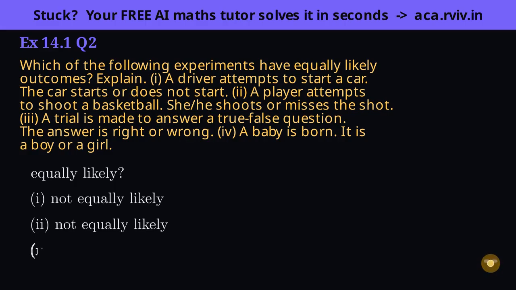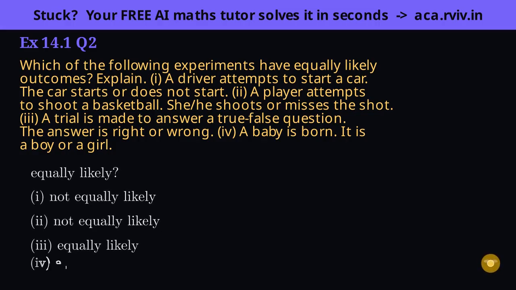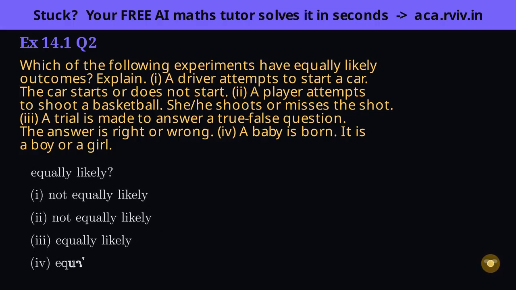Case 3. A true or false guess made blindly. With no knowledge, there's genuinely no reason to lean either way, so right and wrong really are a fair 50-50, equally likely. Case 4. A baby's sex. Setting aside tiny real-world biases, boy and girl are taken as balanced, so this too is treated as equally likely.